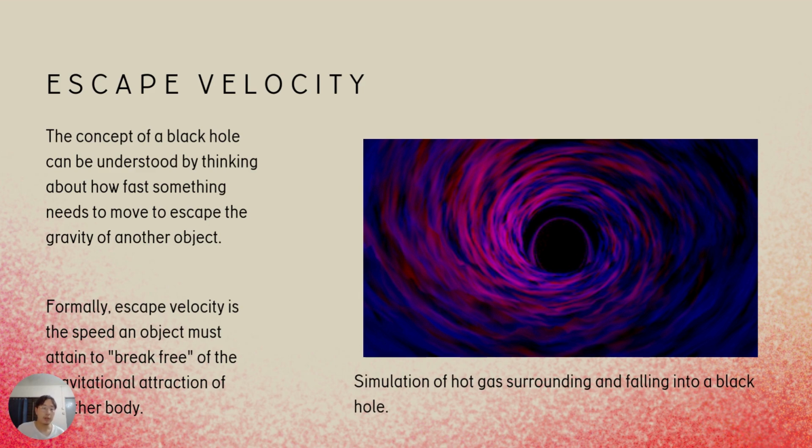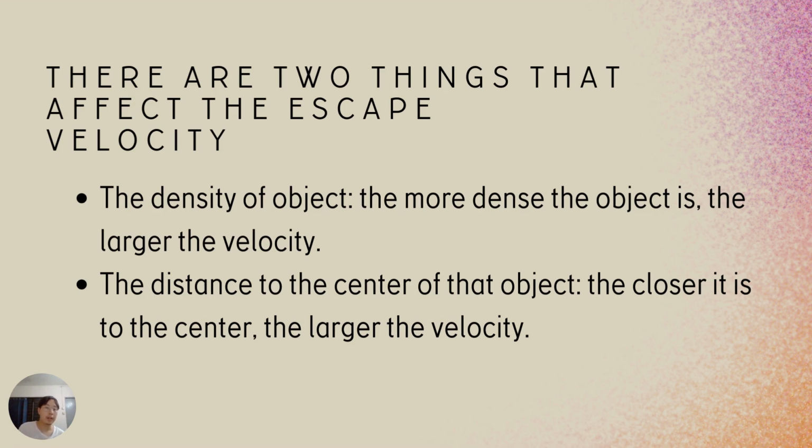Before we know the black hole, we need to know the definition of escape velocity. Escape velocity is the speed an object must attain to break free from the gravitational attraction of another body. So here are the two things that affect the escape velocity. The first is the density of the object. The more dense it is, the larger the velocity will be. The second one is the distance to the center of the object. The closer it is to the center, the larger the velocity will be. This will be demonstrated in a later slide.